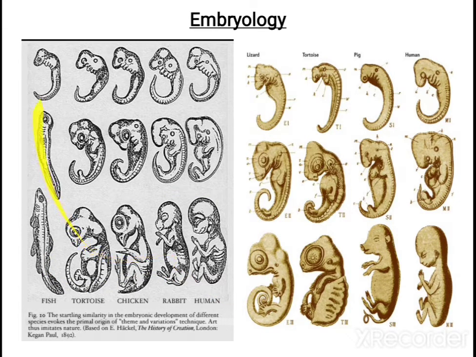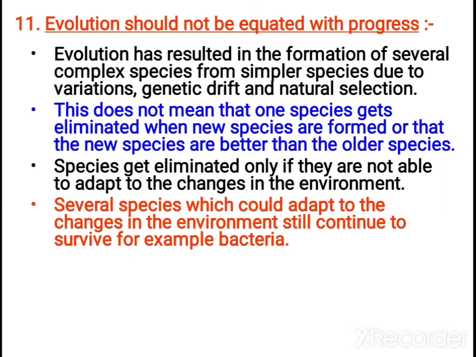From here, what conclusion can we come to? They resemble each other in early embryonic stages, so we can conclude that all of them must have a common ancestor. All these organisms evolved from a common organism.